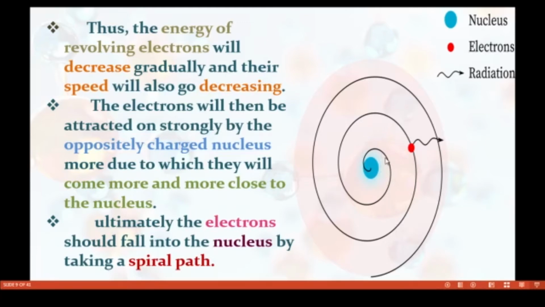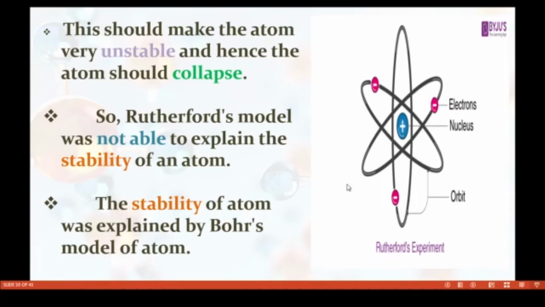Ultimately the electron should fall into the nucleus, taking a spiral path. This should make the atom very unstable, and hence the atom should collapse. So the Rutherford model was not able to explain the stability of an atom. This is very important.